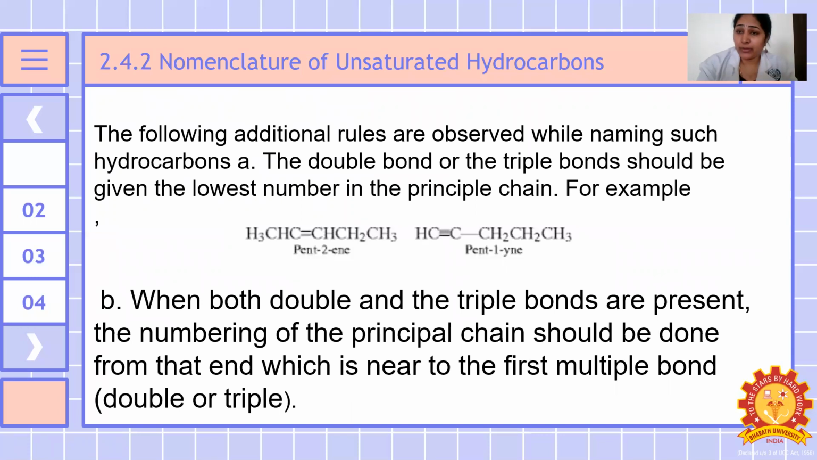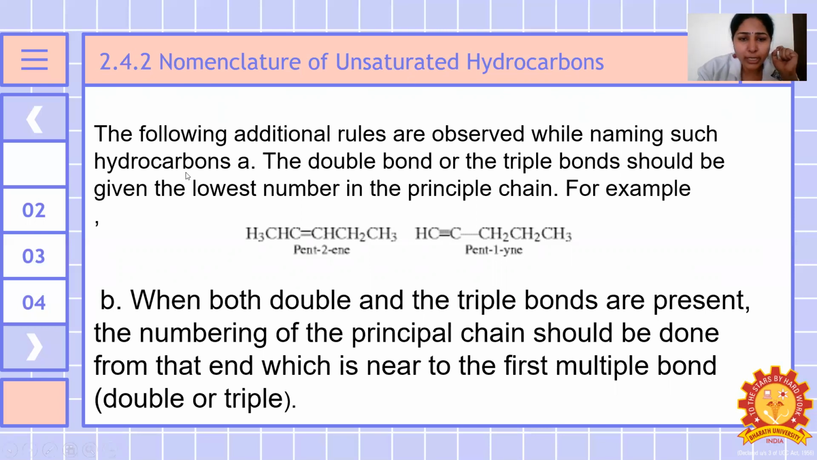So again, we have completed nomenclature of the saturated hydrocarbon. Now we are moving to the nomenclature of the unsaturated hydrocarbon. The following additional rules are observed while naming such hydrocarbons. The double bond or the triple bond should be given the lowest number in the principal chain. For example, I have already told you, if a functional group is not there, we have to give the lowest number to the double and triple bond. If the double and triple bond is also not there, which means in alkane, we have to name it in alphabetical order. The double bond or the triple bond should be given the lowest number in the principal chain.